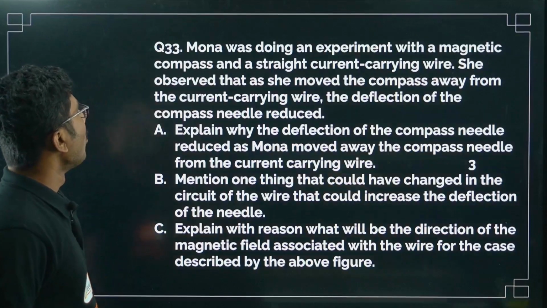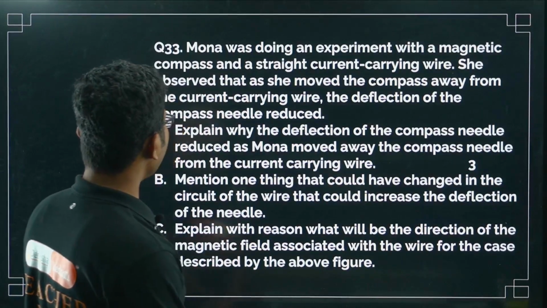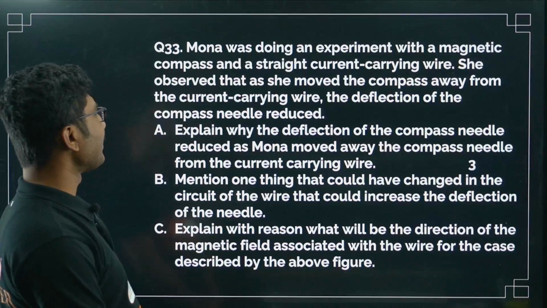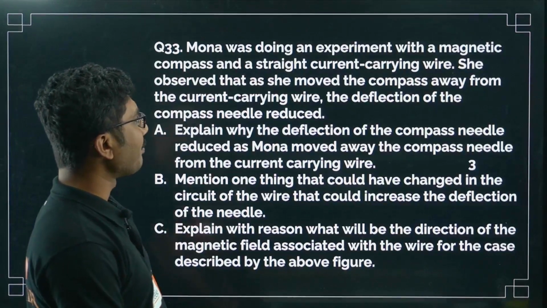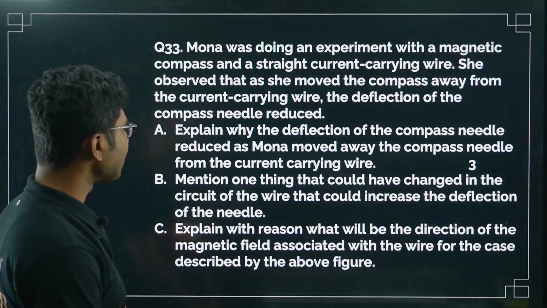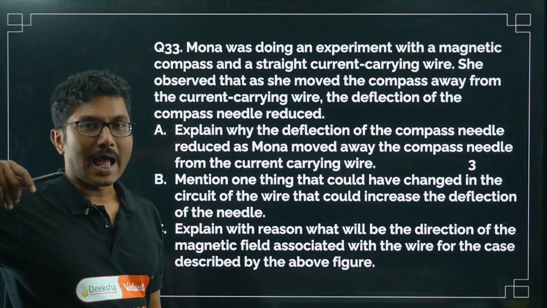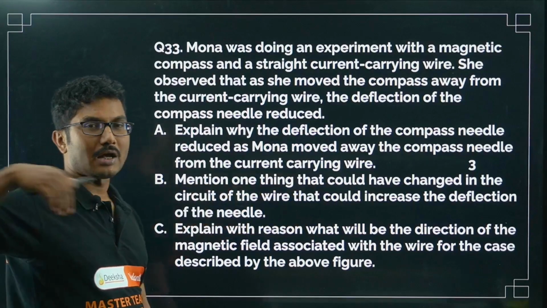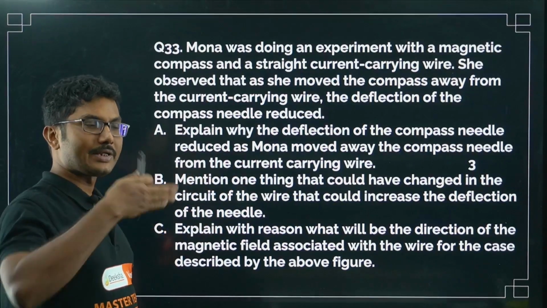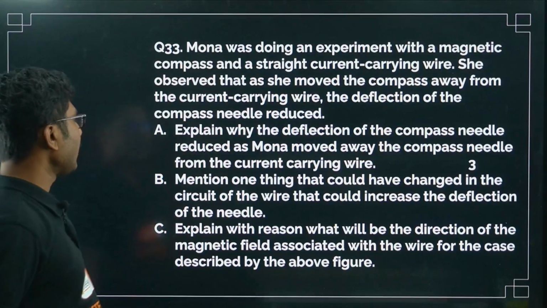Now, Mona was doing an experiment with a magnetic compass and a straight current carrying wire. She observed that as she moved the compass away from the current carrying wire, the deflection of the compass needle reduced. Basically, as she moved the compass away from the conductor, the deflection which was more earlier slowly reduced.